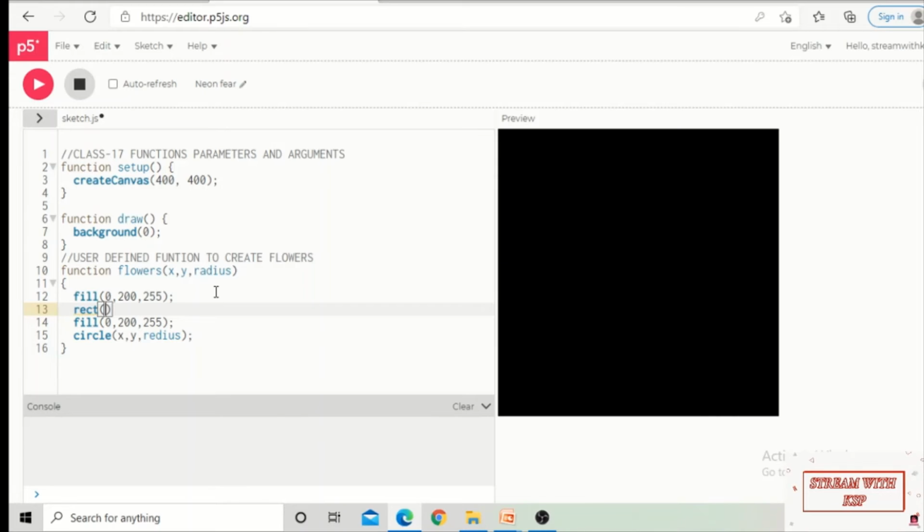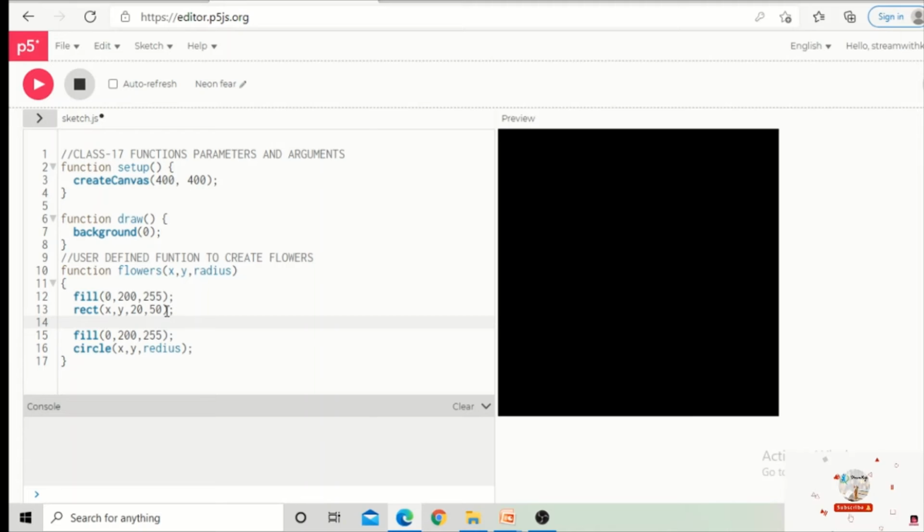And I'm going to display the rectangle. For the rectangle, I'm giving the x position as x, the y position as y, and 20 comma 50. I want the height for this rectangle, right? So that's why the height is 50. And you see the x position is the same for the circle and the rectangle.